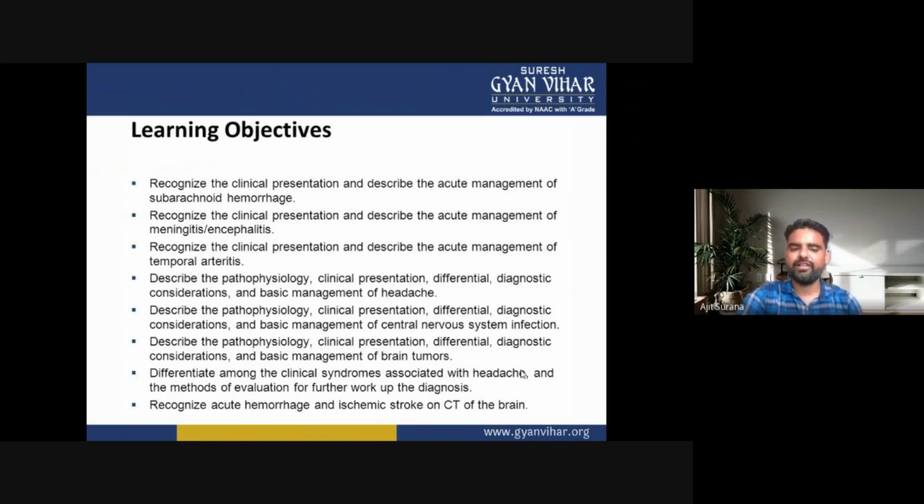Now we differentiate among the clinical syndromes associated with headache and the method of evaluation for further diagnostic work. And we recognize acute hemorrhage and ischemic stroke on the CT of the brain. These are the learning objectives of clinical neurology.